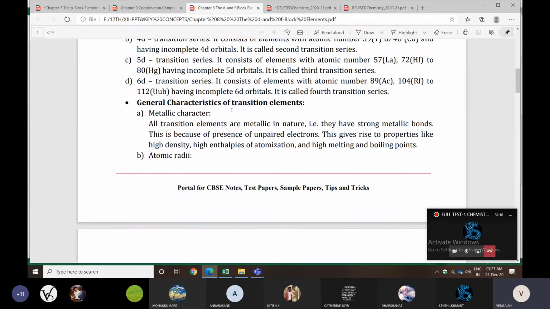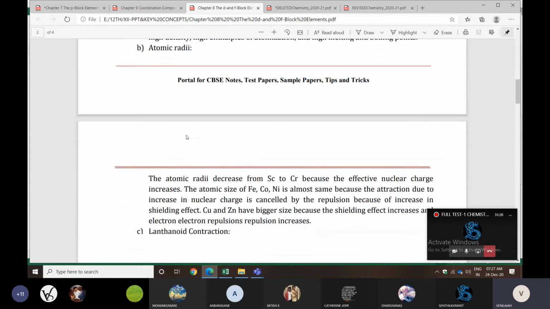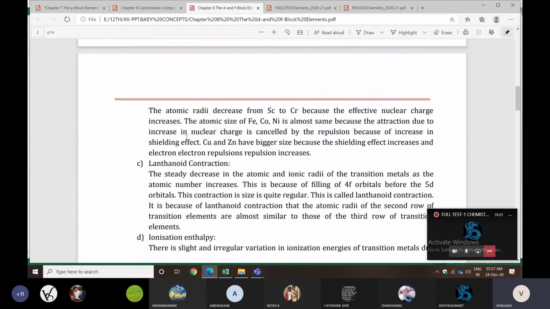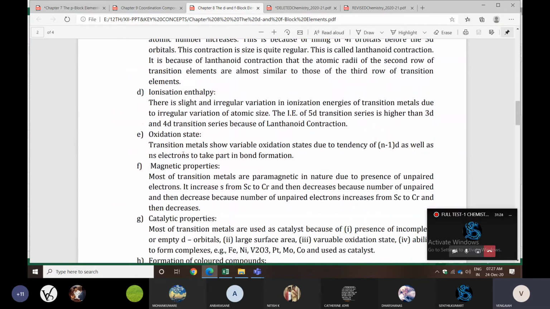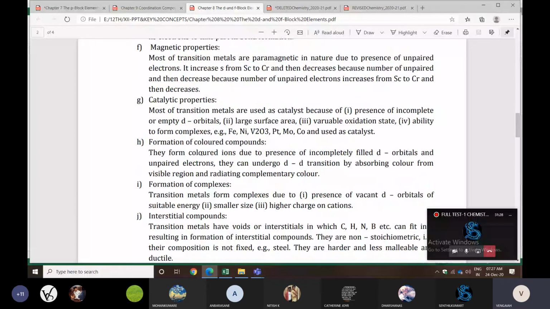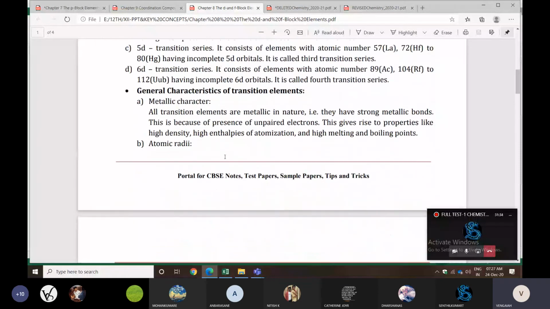Next, you can check the general properties. This is very, very important from the exam point of view: metallic character, atomic radii, lanthanide contraction, ionization enthalpy, oxidation state, magnetic property, catalytic property, color property. You can check all these. Revise them, very, very important from the exam point of view.